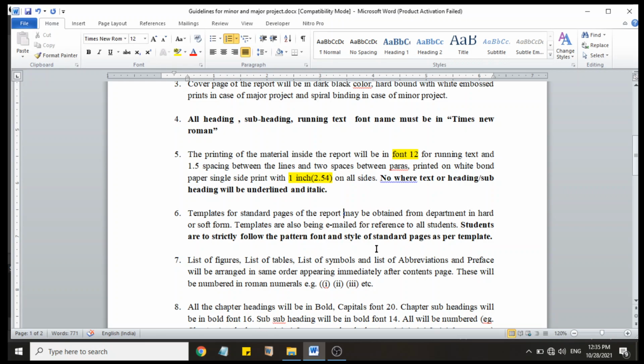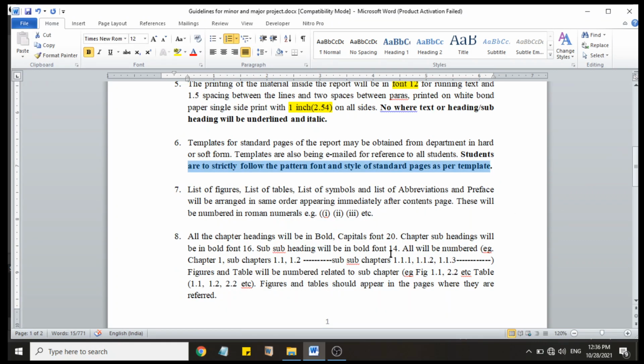Templates are also being emailed for reference to all students. Students are to strictly follow the pattern of font and style of standard pages as per template. So department will provide you the template, or project coordinator will supply you the template. So please follow that template to avoid problems or mistakes.